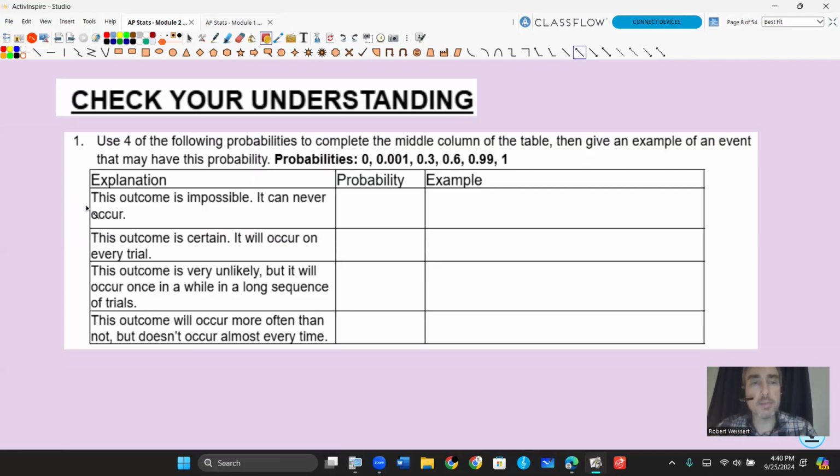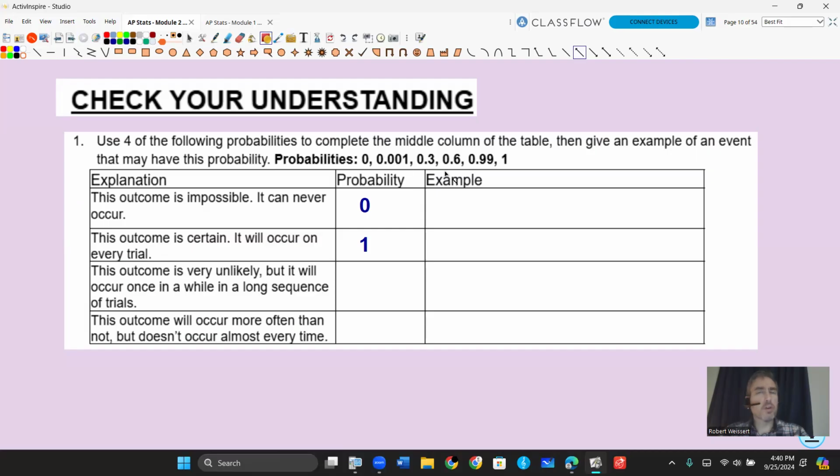This outcome is impossible. It can never occur. Out of these 6 choices, which one is the best one? Well, that's going to be 0. What about if the outcome is certain? It's going to occur on every trial. Guaranteed. Well, that's 1. That's 100%. This outcome is very unlikely. Could happen, but it's not going to happen very often. It'll occur once in a great while in a long sequence of trials.